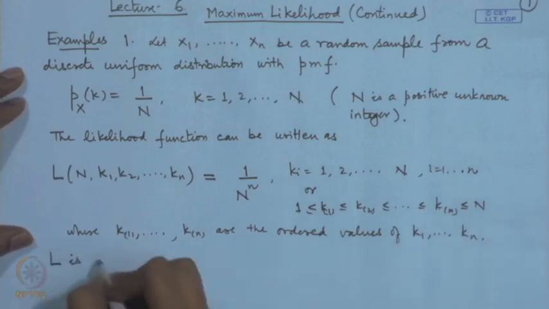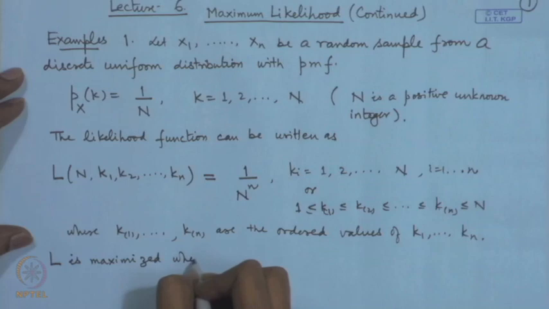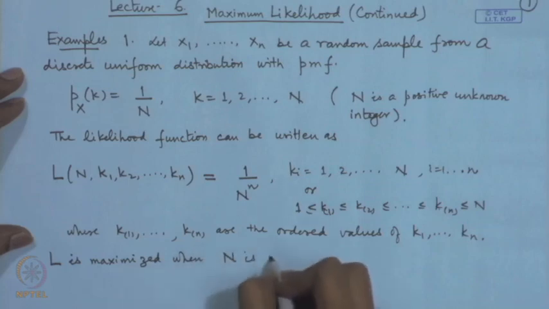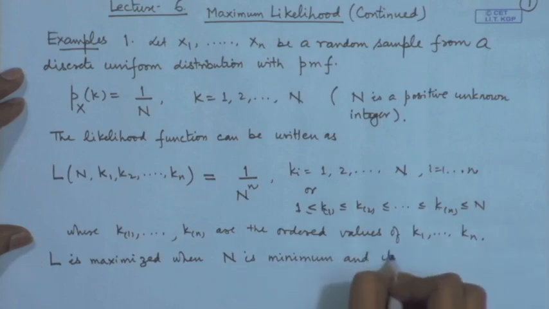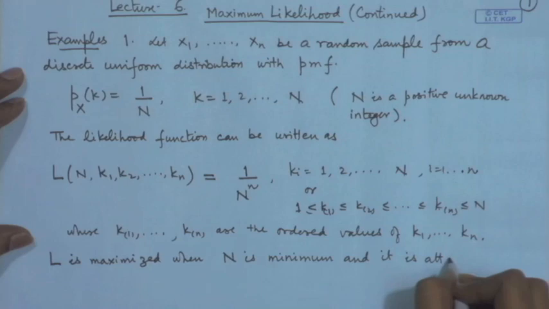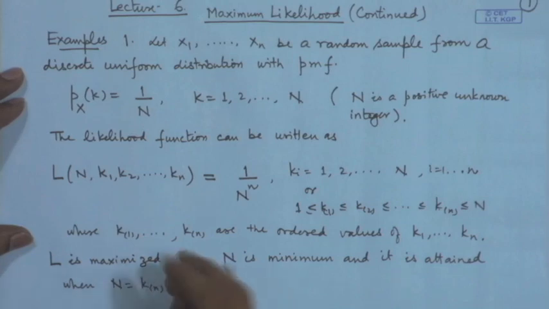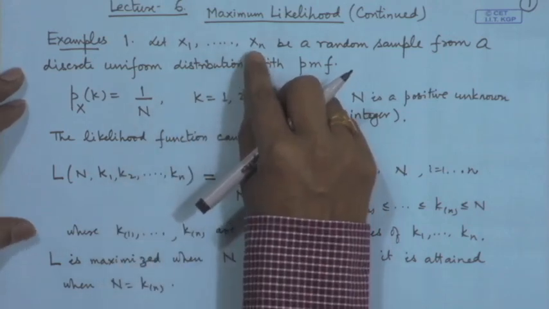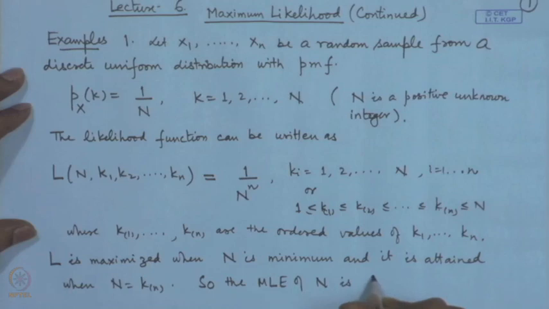So, L is maximized when n is minimum, and it is attained when n is equal to k n. Now, k n corresponds to the largest order statistic here. So, we conclude that the maximum likelihood estimator of n is x n.